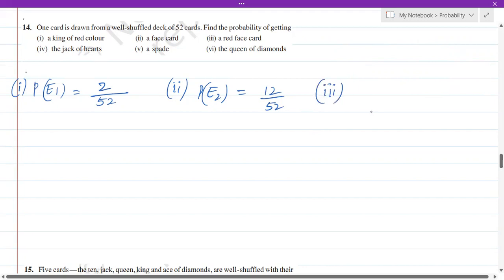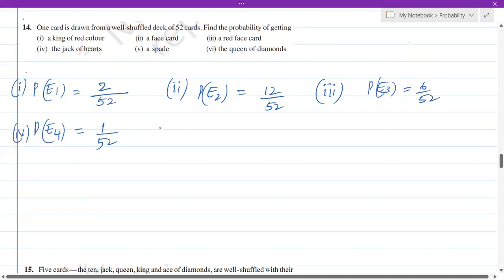Coming to the third one, a red face card. Now how many red face cards do you have? Only hearts and diamonds are red in color, isn't it? So in hearts, you got 3 face cards, and in diamonds, you got 3 face cards, isn't it? So totally it is 6 out of 52. So P of E3, the probability of event 3, is 6 out of 52. Coming to the next one, the fourth question, jack of hearts. So in hearts, how many jacks do we have? Only 1, isn't it? Out of 52 cards, there is only 1 jack of hearts.